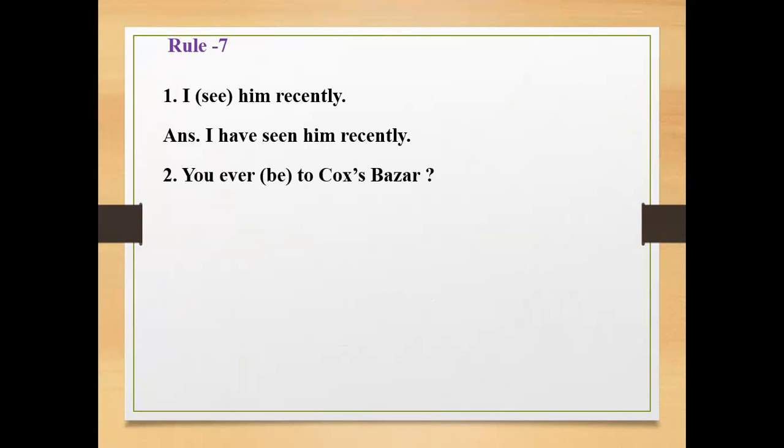Number two, you ever be to Cox's Bazar? Here there is "ever", and this is an example of an interrogative sentence, so use "have" before "you", and the verb with first person will be "been". So the answer will be: Have you ever been to Cox's Bazar?